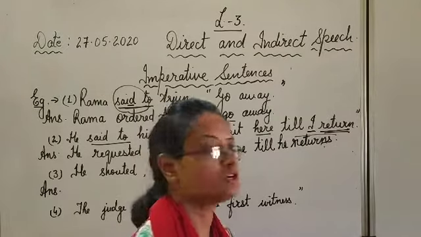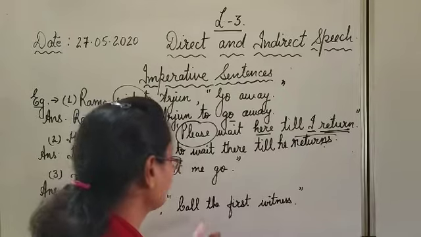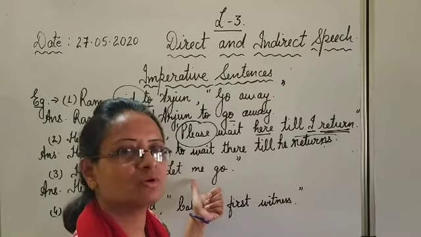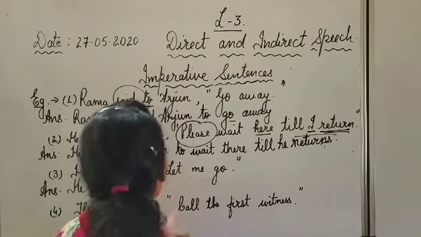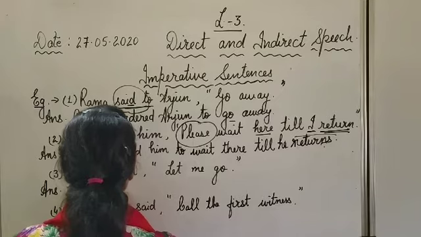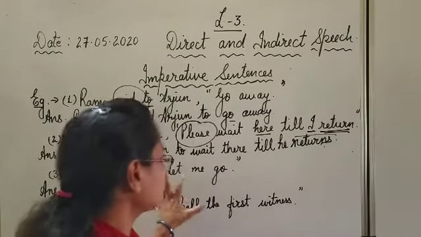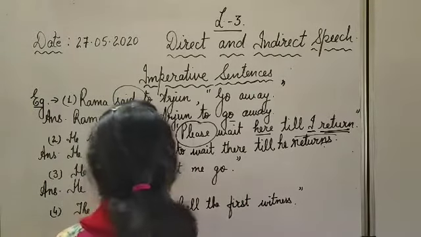You can even write shouted, no problem. Or commanded. No. Let me go means a sort of permission. Okay. He, you can write ordered, no problem. If you are confused somewhere, in command, order, you can write ordered, no problem.